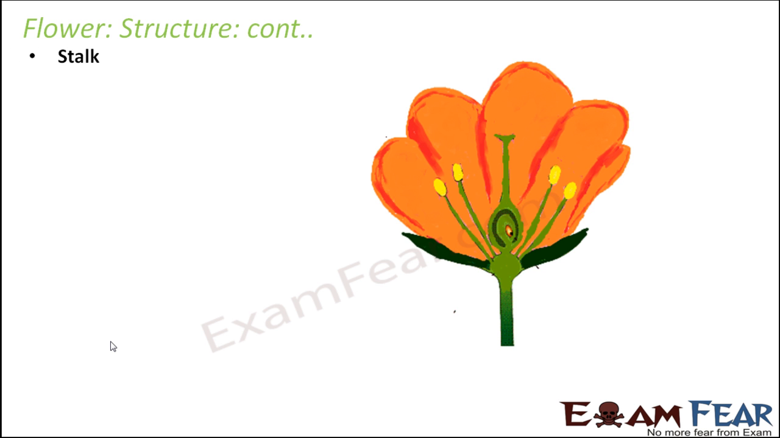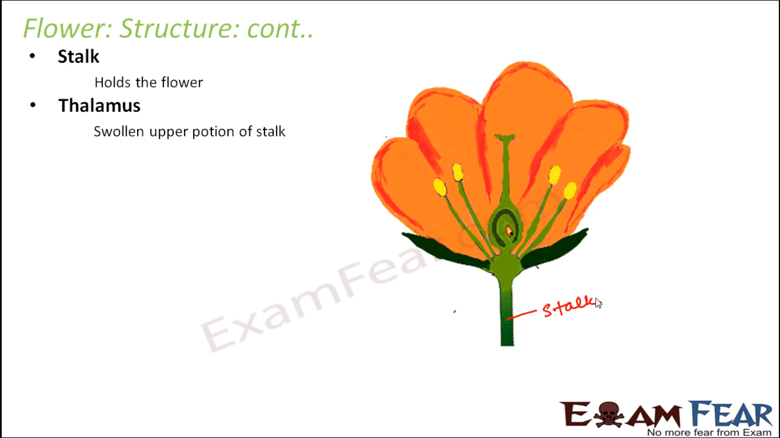So the first is the stalk, which I said. This one is the stalk here. So this is the stalk, and what is its purpose? It holds the flower. You need something to hold the entire flower. So it just acts as that base tube-like structure. Thalamus, it is the swollen upper portion of the stalk. So now due to the presence of the swollen portion, it becomes easier for the entire flower to sit over the thalamus. Petals, the colored parts of a flower, the main purpose of the petals is to attract insects.